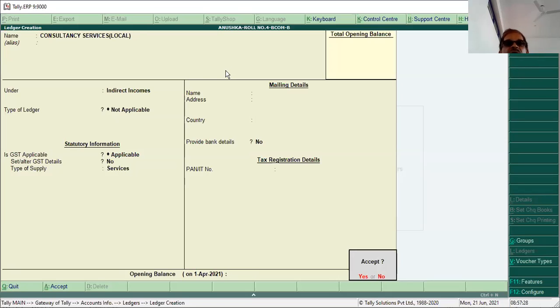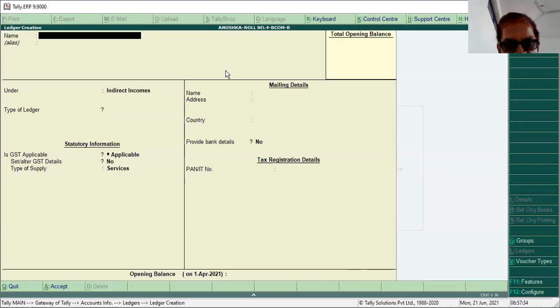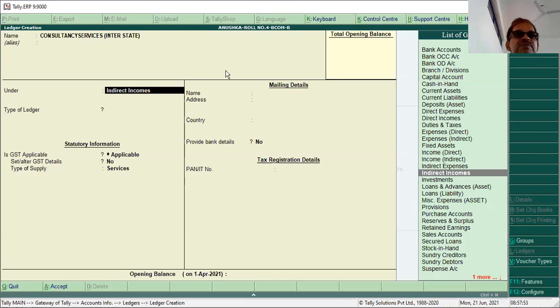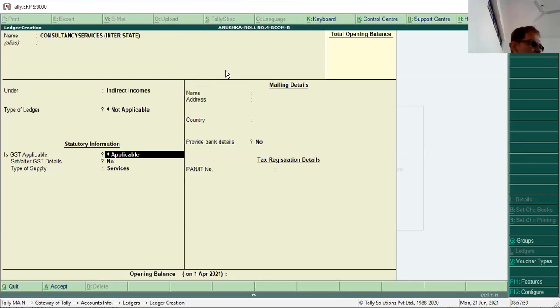Yes, Control plus A. Similarly, you have to create another consultancy services ledger, interstate. Same thing, no change, under the category indirect income. GST applicable: applicable. Set alter, say no. Type of supply: services. Then accept this.